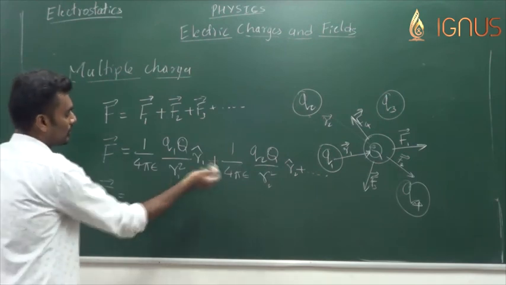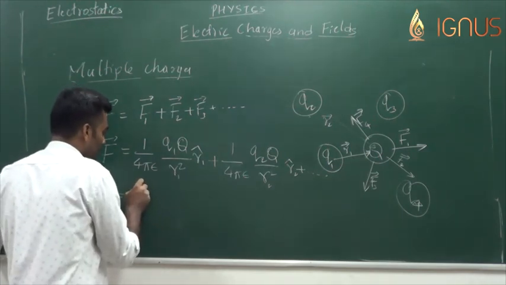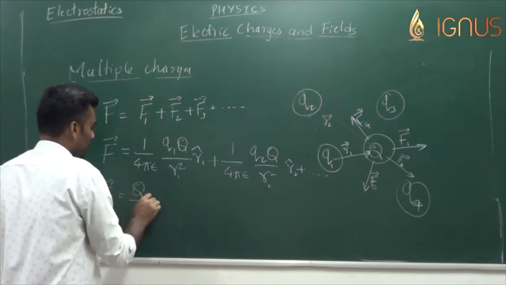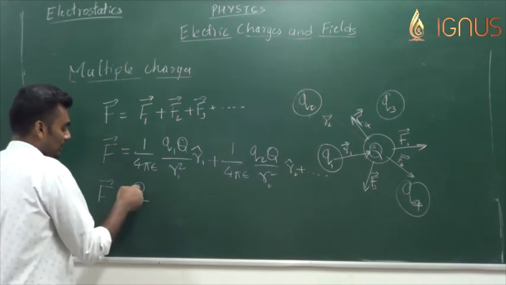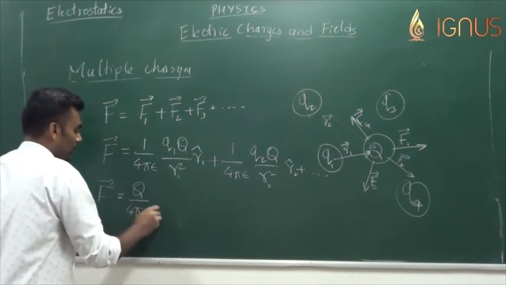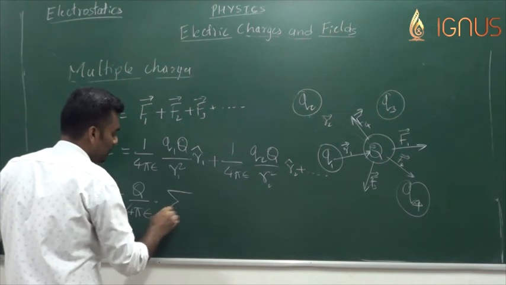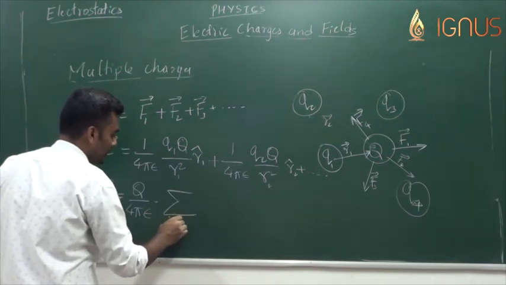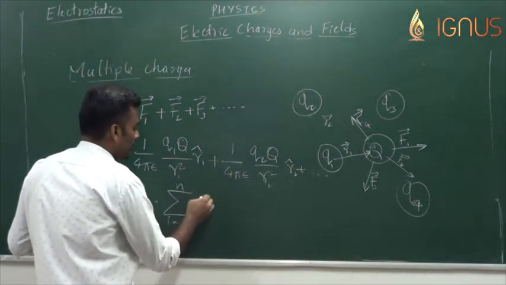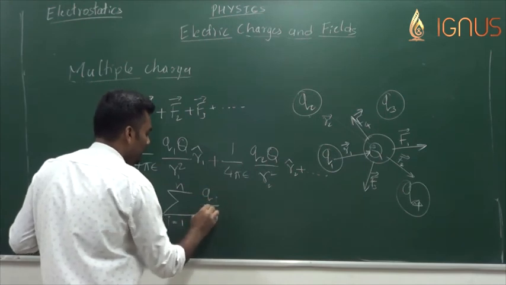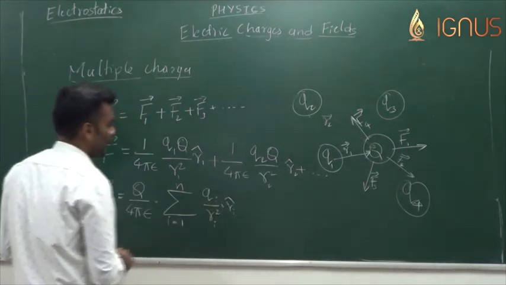Bringing all the common terms out and placing them in summation, we get the net force F is equal to capital Q, the charge on which the force is considered, into 1 by 4 pi epsilon into summation i from 1 to n number of charges, Qi by Ri squared into Ri cap.